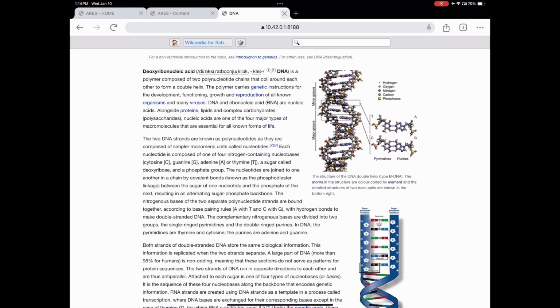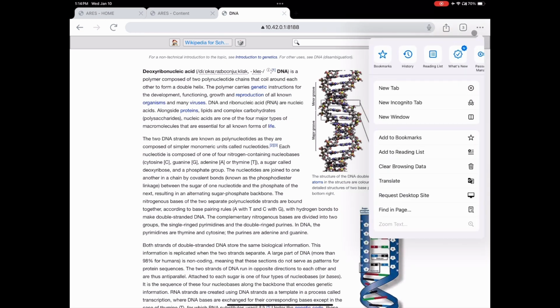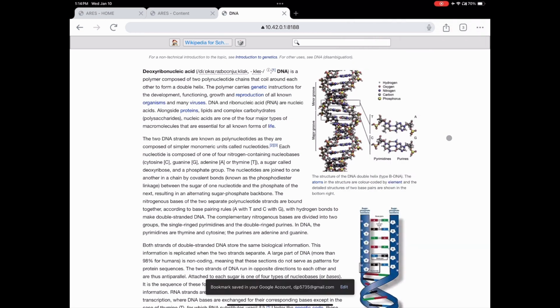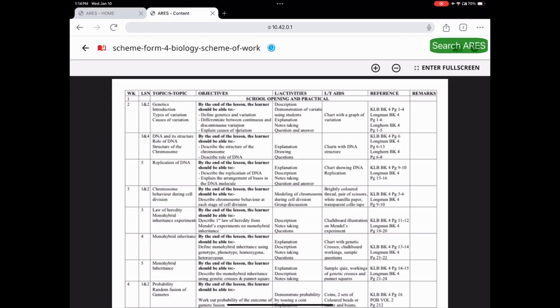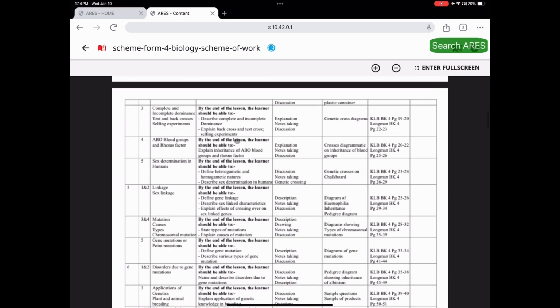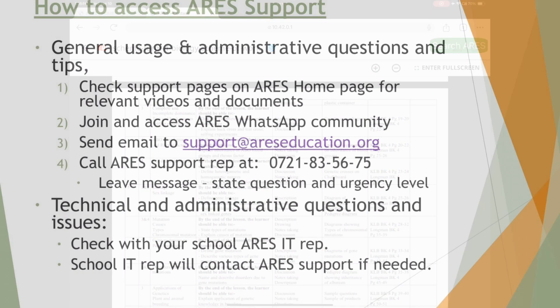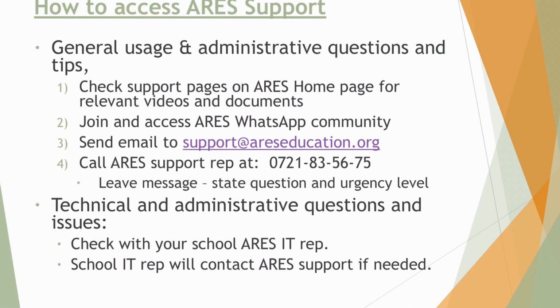So we just click on the first option, what is DNA, and you'll be directed to a page on Wikipedia that has all the information about what is DNA. This information will help you as a teacher to get more information that might not even have been in the textbook.